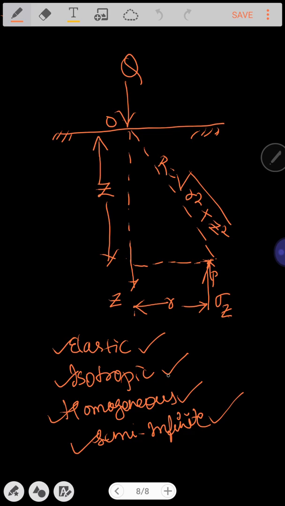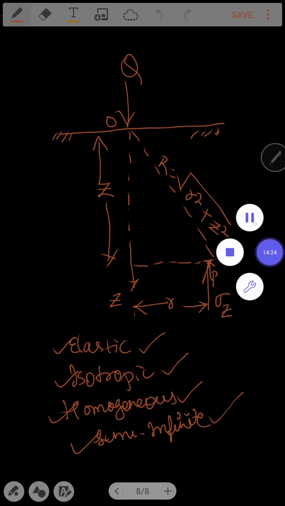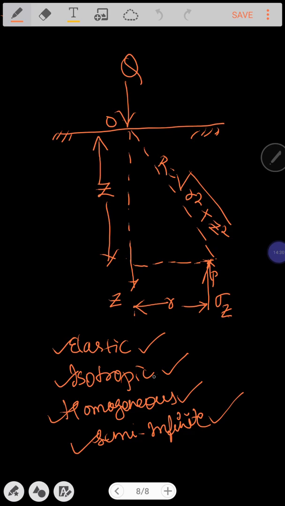The property of the material doesn't change in any direction. This is called as isotropic property. What type of property we are trying to refer here? The Young's modulus of elasticity is one of the property of the material which doesn't change with respect to the direction. What do you mean by homogeneous?